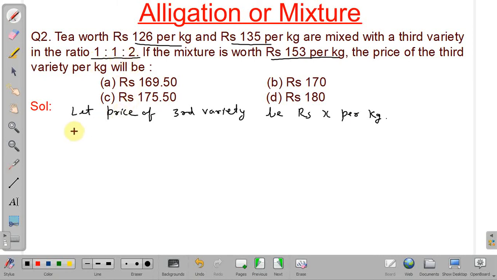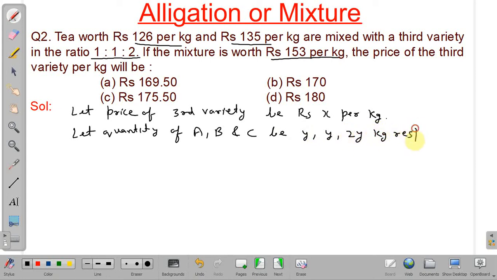So we will assume let quantity of the three varieties, A, B and C, be y, y and 2y kg respectively.